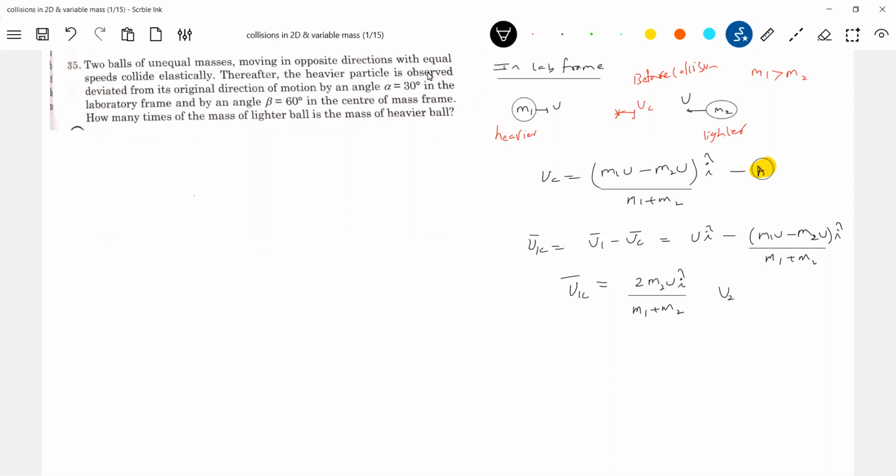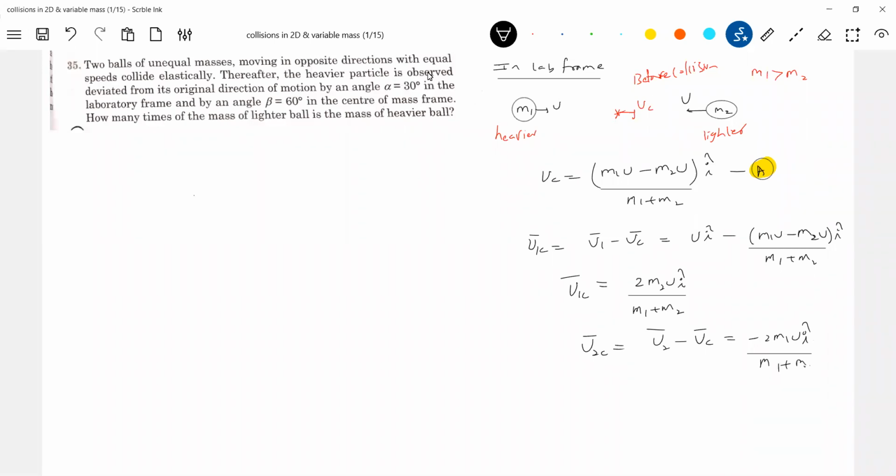I'll directly write it. Similarly, the velocity of the second particle with respect to the center of mass is the velocity of the second particle minus the velocity of the center of mass. Solving again, I'll write directly here: 2m1u i cap by (m1 plus m2).